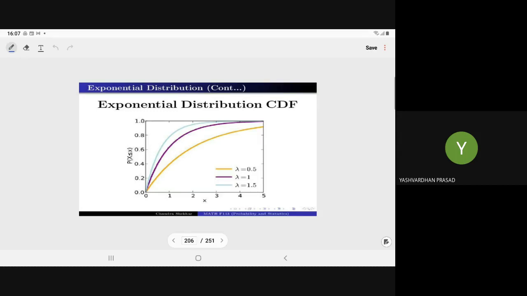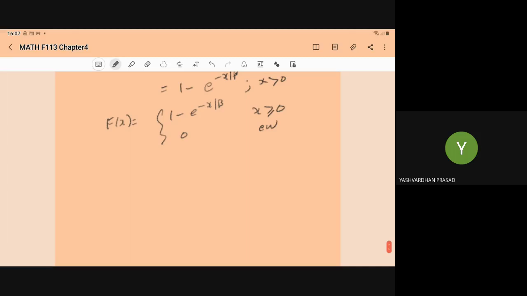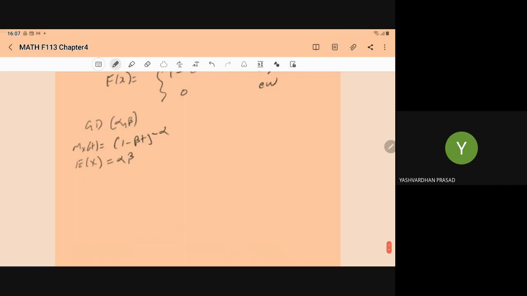Now, as I told you, the exponential variate is a special case of the gamma distribution. For the gamma distribution with parameters alpha and beta, we know that the MGF M(t) is (1 minus beta t) to power minus alpha. What is the expectation? Alpha into beta. And what is your variance?